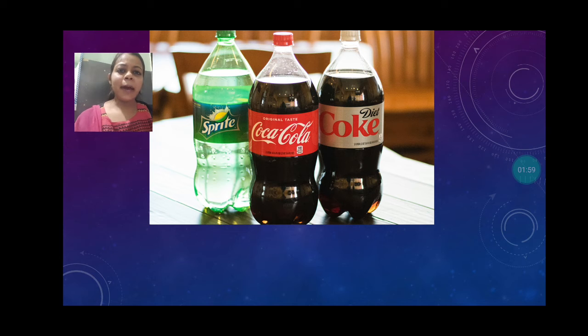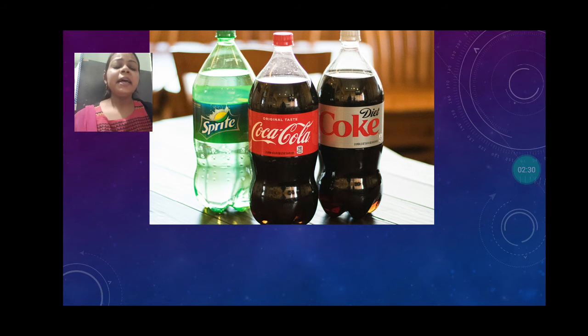Next we are going to discuss what happens in these cold drink bottles. When you open a cold drink bottle, you can see some effervescence, some bubbles, coming out continuously. And if you shake it, then it will come out with effervescence. What happened? Some gas is dissolved in this, and mostly carbon dioxide is dissolved. Due to the carbon dioxide, you can see the small bubbles in these cold drinks.